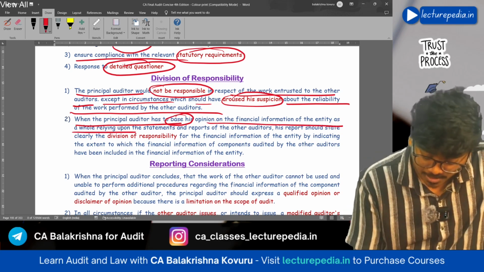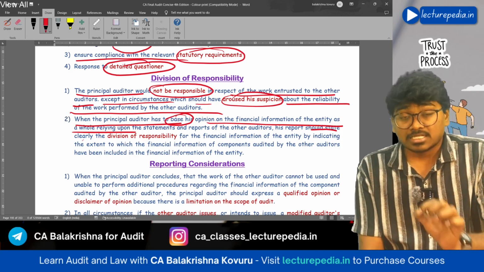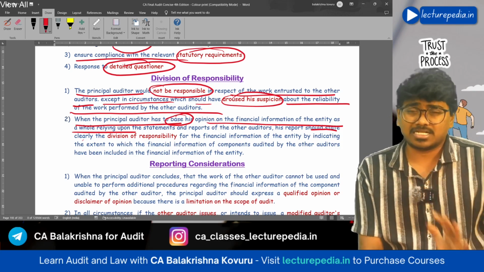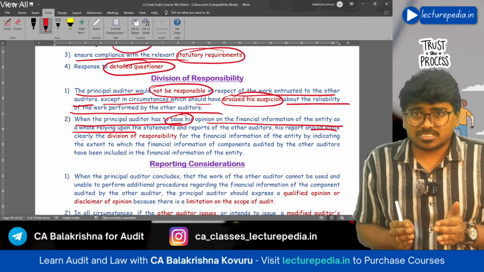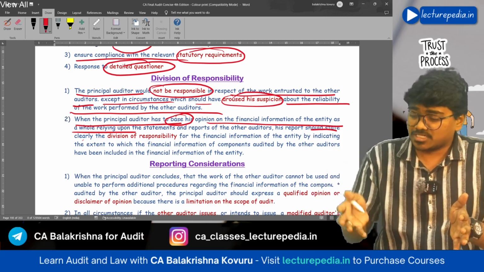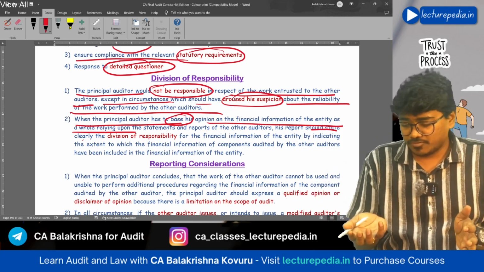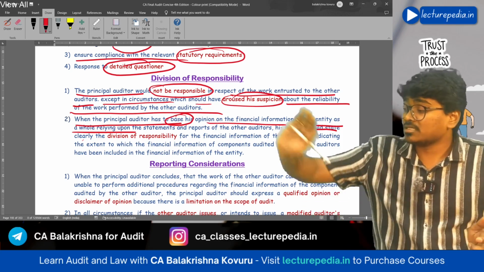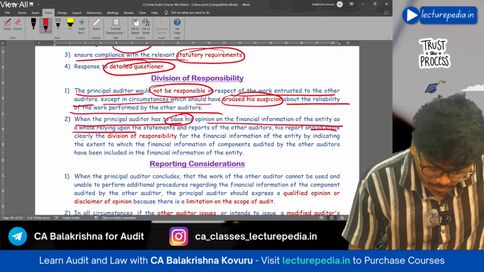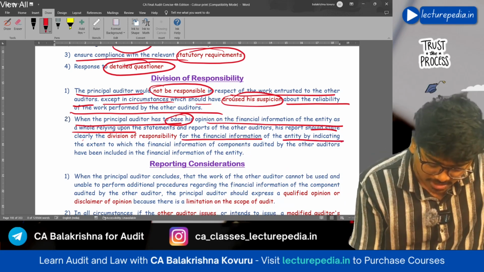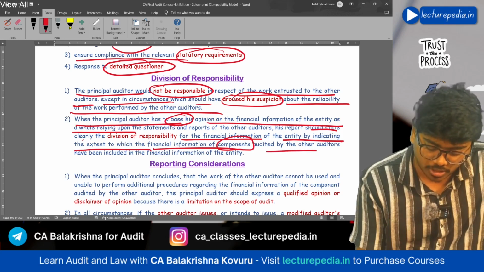Okay. Next, when principal auditor has to base his opinion on the financial information on the entity as a whole, he can make a reference to the point that there is a division of work that has been done, wherein in the consolidated financial statements, component's financial statements have also been included, and the responsibility to audit component financial statements lies with other auditor. Like this, he can mention the division of responsibility for the financial information of the entity by indicating extent to which financial information of component audited by other auditor.